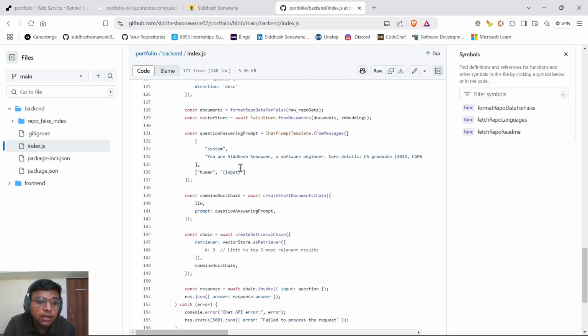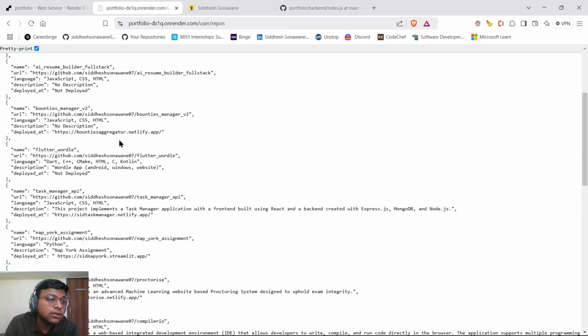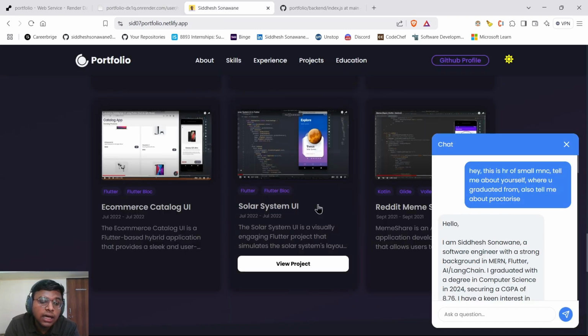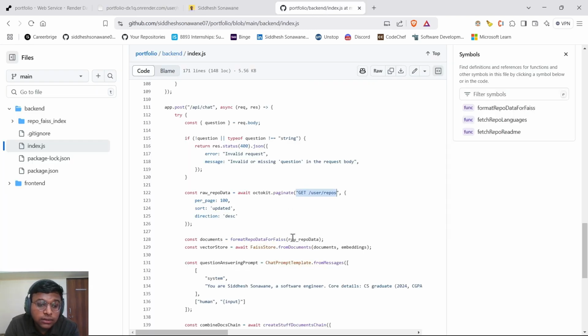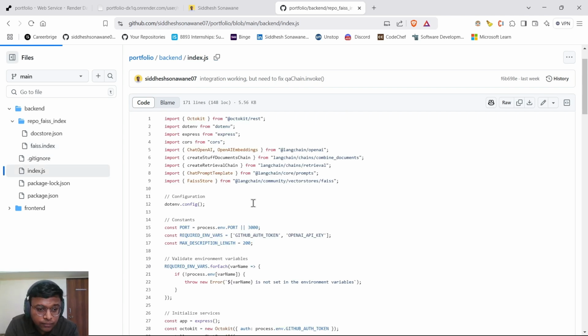Then the data which I get is in this format. So yeah, then I format it into documents, and then it is stored in the form of a vector store. Yeah, this is the index file in which the data is stored.